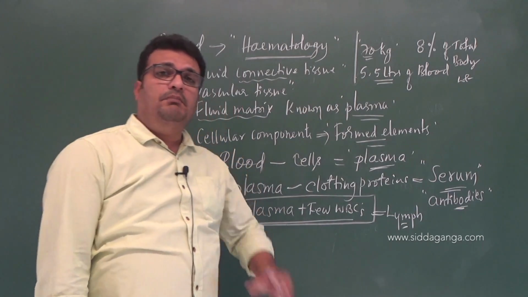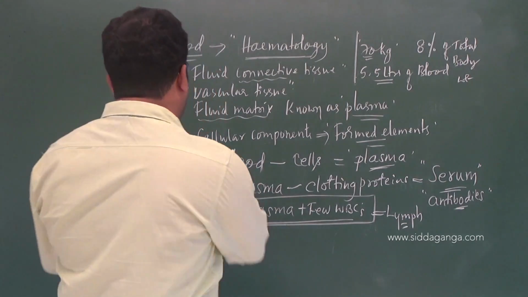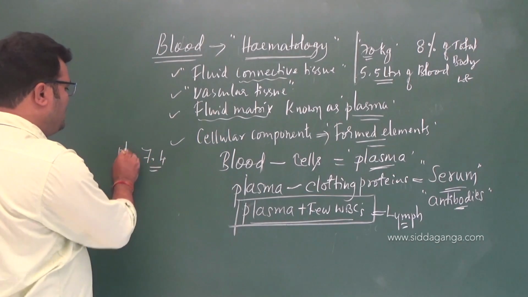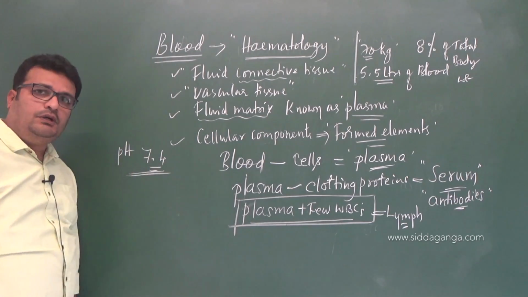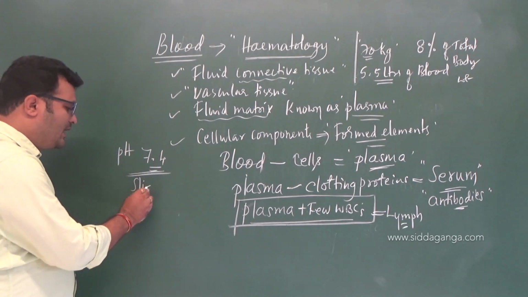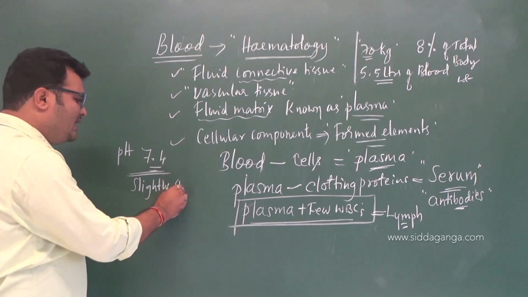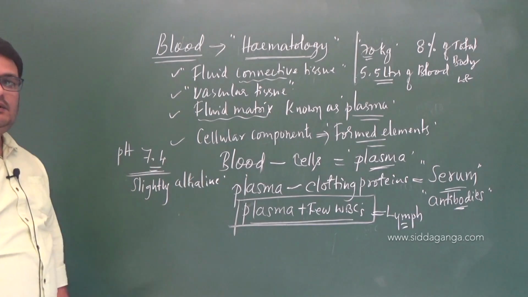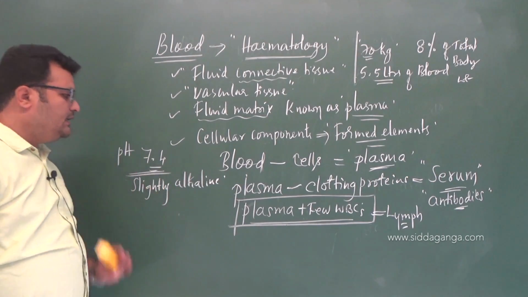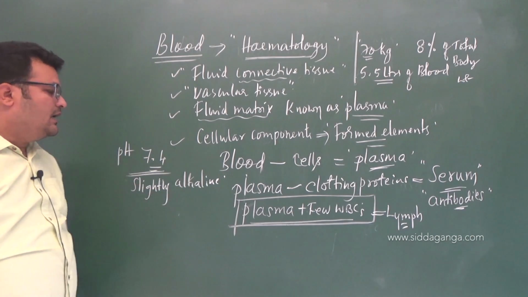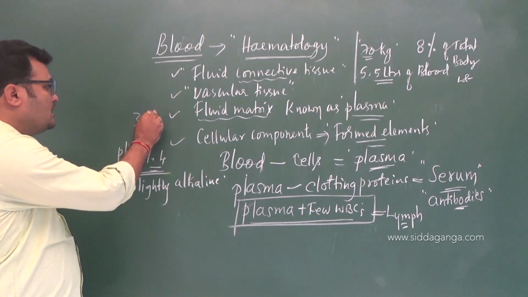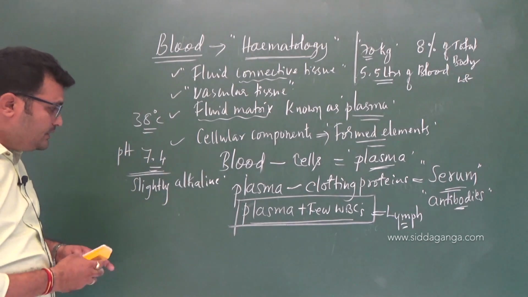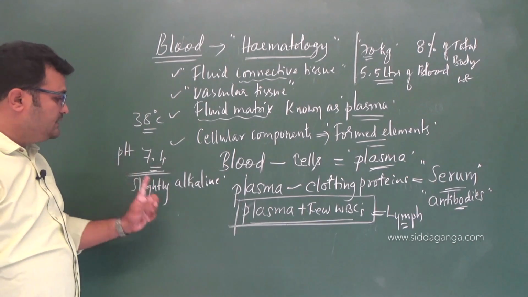And you know the blood pH: blood is slightly alkaline and its pH is 7.4. Remember, slightly alkaline. Please note down this: pH is 7.4, slightly alkaline, and its temperature is also marked as 38 degrees Celsius. And generally, when we talk about pH, it is slightly alkaline.